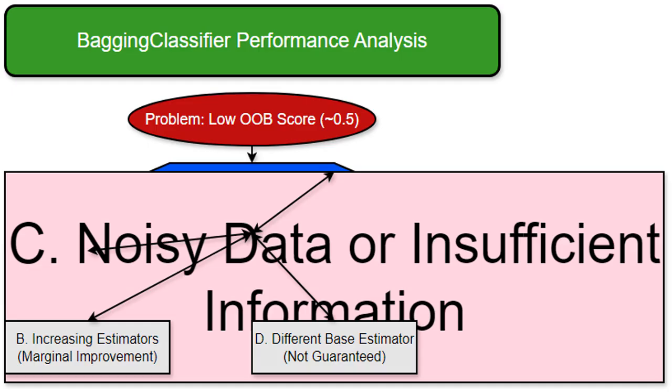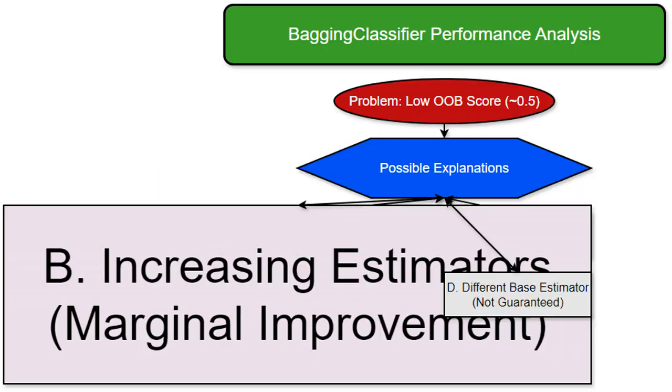There's a chance the dataset itself is problematic. It could be too noisy, with too much random error in the data, or maybe there just isn't enough useful information to learn a good classifier. Increasing the number of estimators in the bagging classifier might help a little, but it won't fix the core issue.